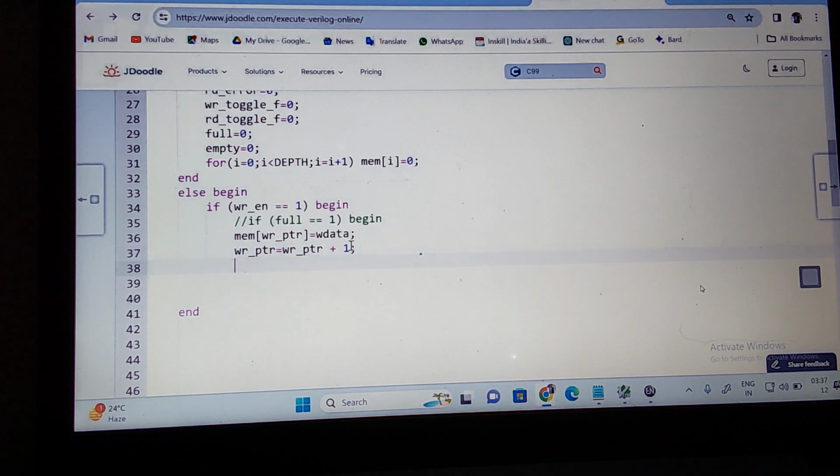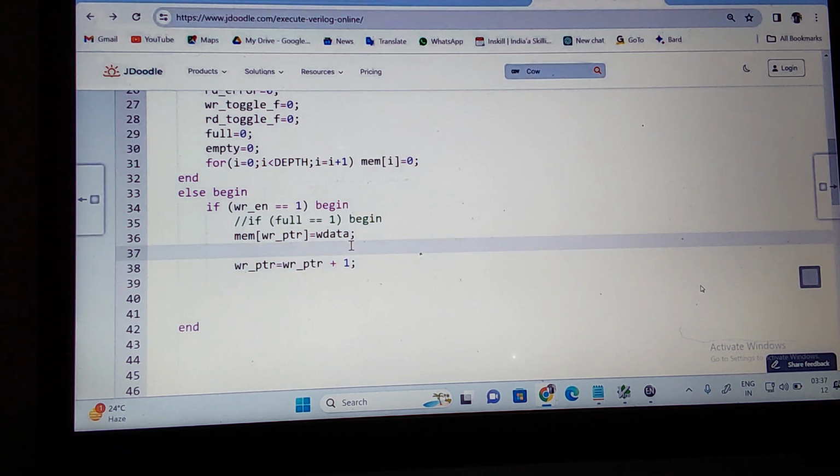Then what do I need to do? How to check if a rollover is happening or not? Toggle, right. So how to do that is, when you write the data to the memory, now I need to check what? Write underscore pointer equal to depth minus 1. If my write pointer is reaching the maximum value, 15. So depth is 16, 16 minus 1 is 15. If this is true, then rollover is happening again.